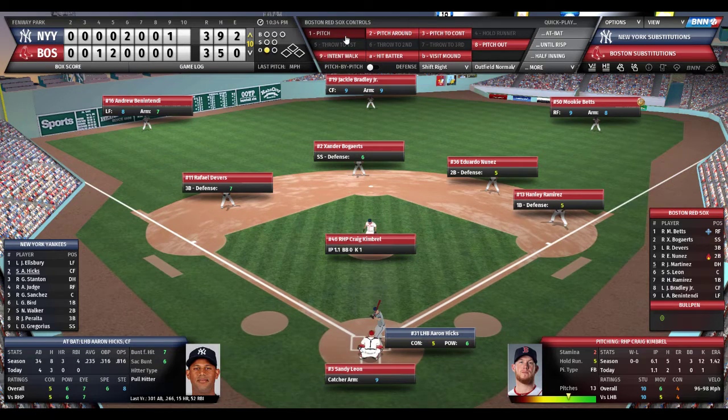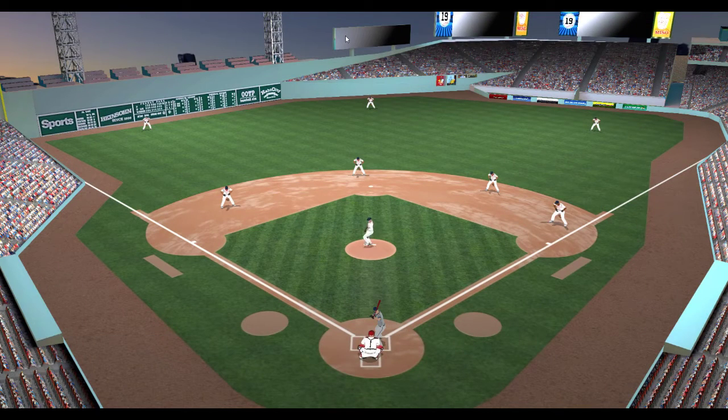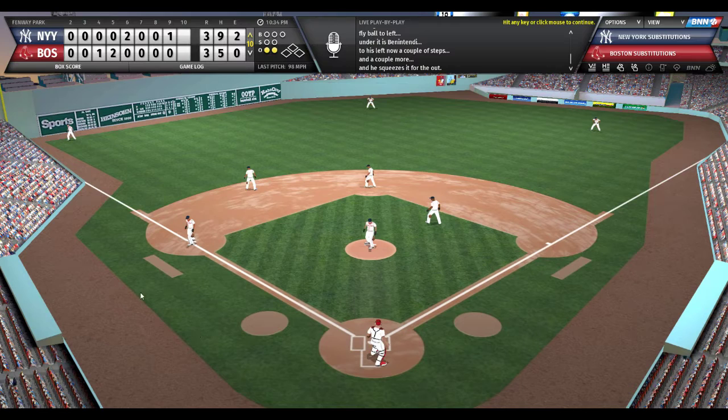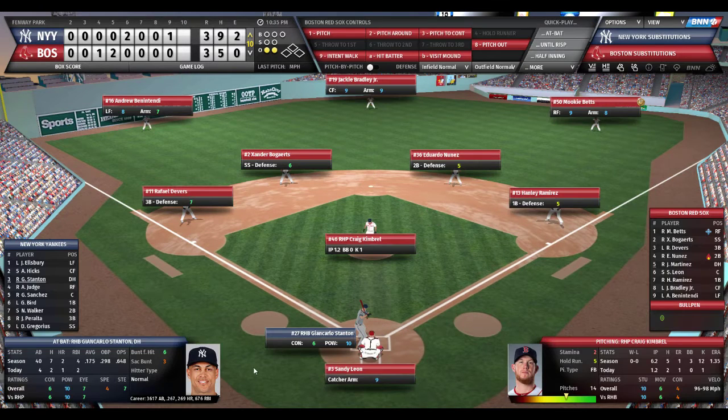The big windup and the pitch from Craig Kimbrel. Hicks goes the other way. Benintendi has a bead on it as he moves towards the line, and he makes the catch. 2 down. And here comes Giancarlo Stanton. Stanton is 2 for 4 today with a home run, and that was off Sale. 3-3 ball game.